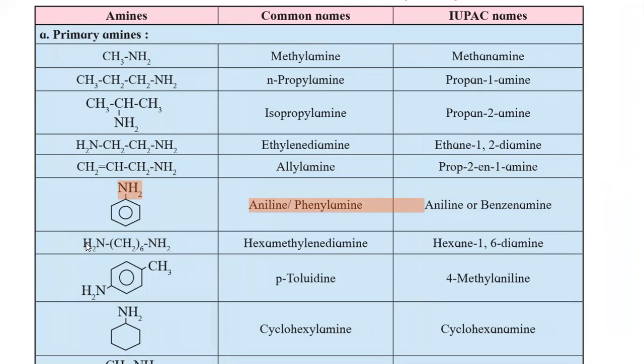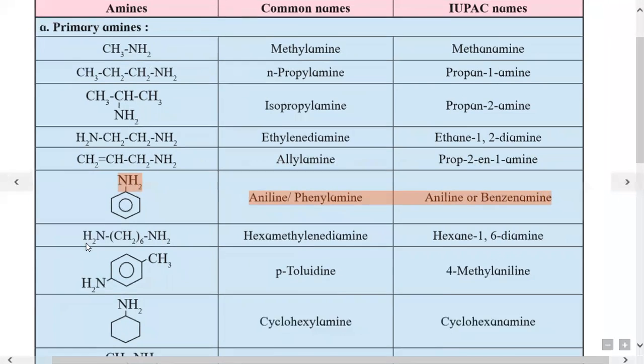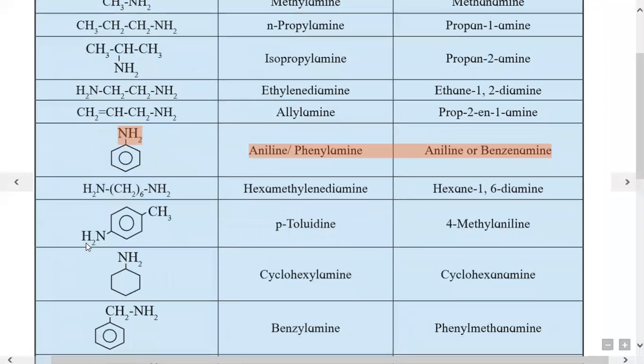And in the IUPAC nomenclature, we had already studied that aniline is the common name accepted in IUPAC nomenclature. Next is benzenamine, that is IUPAC name given from the hydrocarbon benzene replaced by suffix e by amine, so we get name benzenamine.